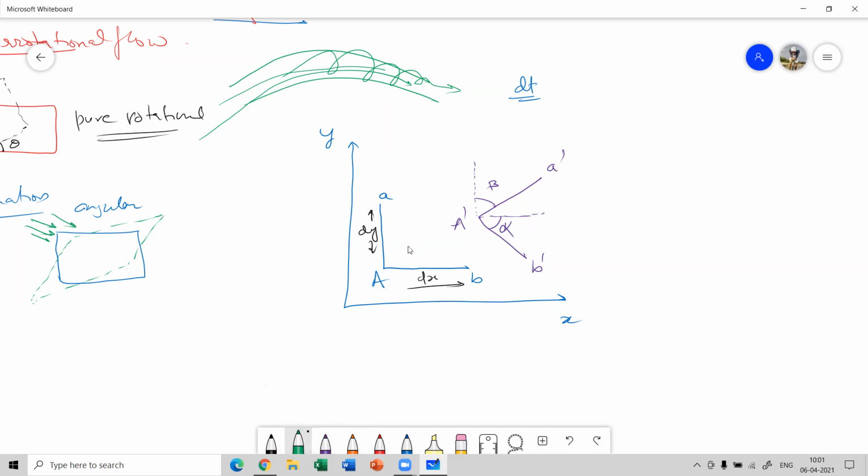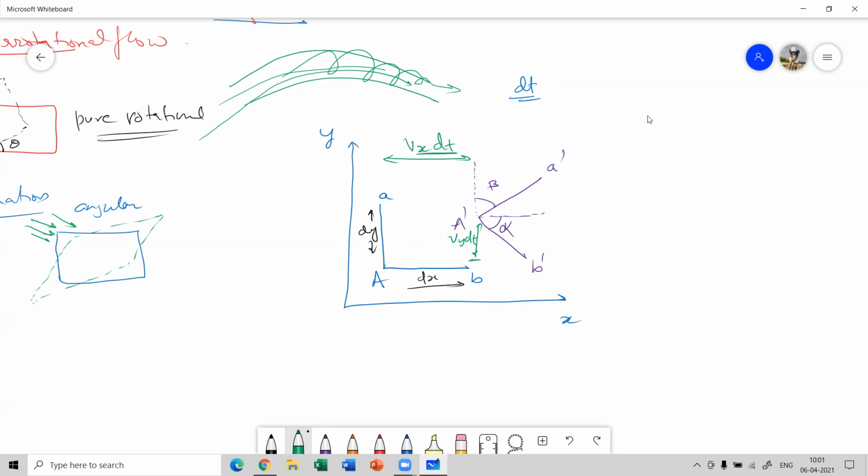When it moves from this point to this point, let's say it traveled this distance. When it moved in the x direction, it traveled a distance vx dt. That means from this point to this point, when it moves in the x direction, it moves by a displacement vx dt, and when it moves in the y direction, it moves with the displacement dy, which is nothing but vy dt.